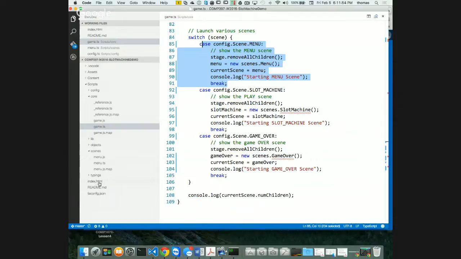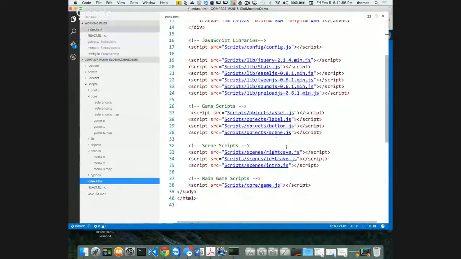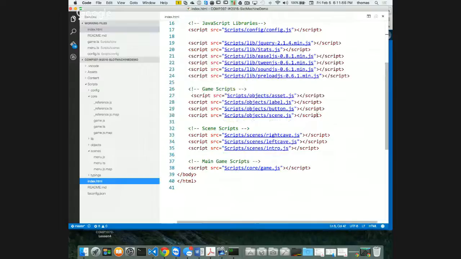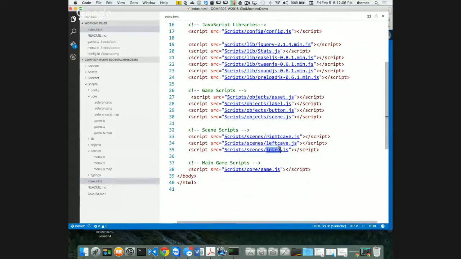I need to take care of my index.html. Here's my index.html. Yay. Well, I don't have a right cave, a left cave, or an intro scene. I've got to change all that, and I want to start off my menu scene at the bottom. Why do I set up my menu scene at the bottom of all my scenes? This is a technical question for you guys. Think about it. My menu scene is going to have access to everything before it, right? So the right thing to do is declare all your other scenes first, and then have your menu scene access those scenes. So you do it in reverse order.